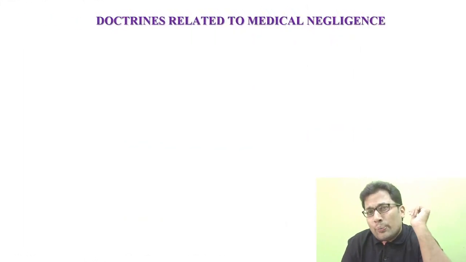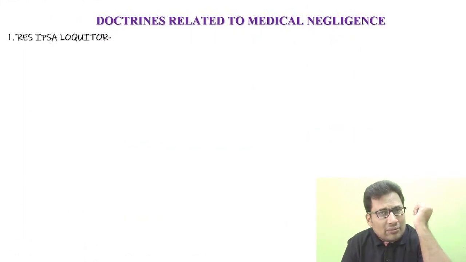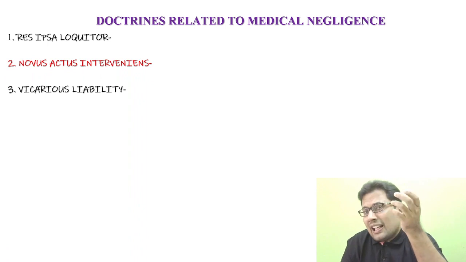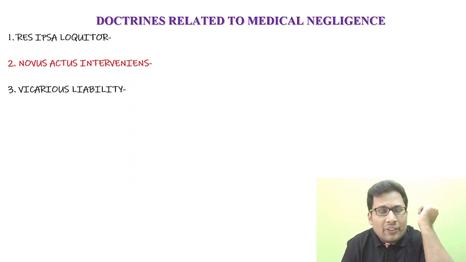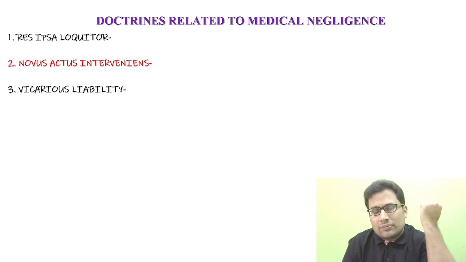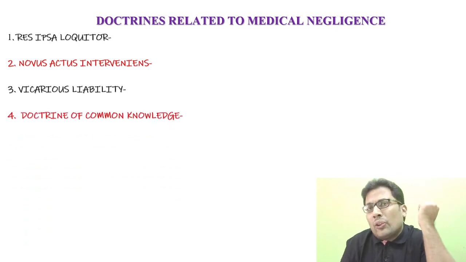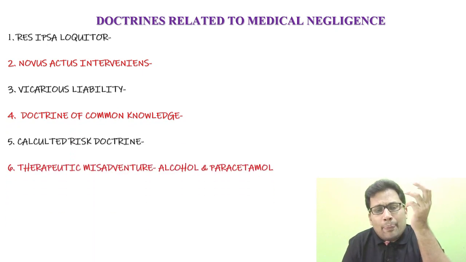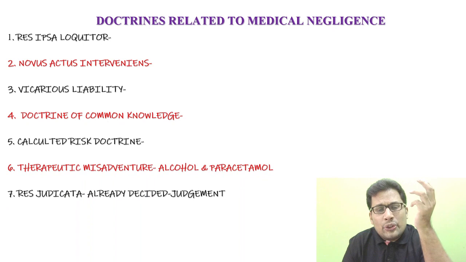So what are doctrines you must know? First one is res ipsa loquitur, that's very commonly asked. Novus actus interveniens, act of God, vicarious liability, let the master answer. Doctrine of deep pockets, doctrine of common knowledge, calculated risk doctrine, therapeutic misadventure, res judicata.